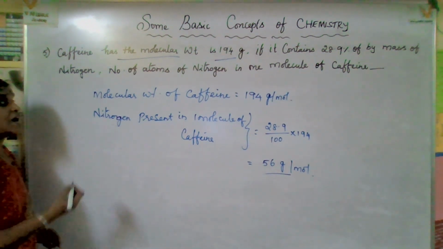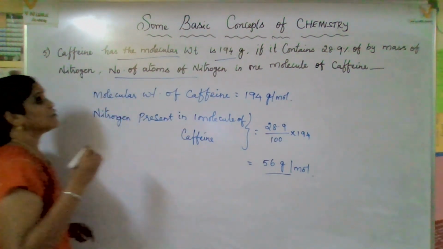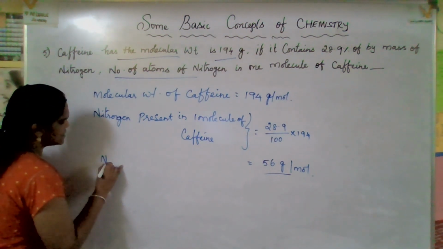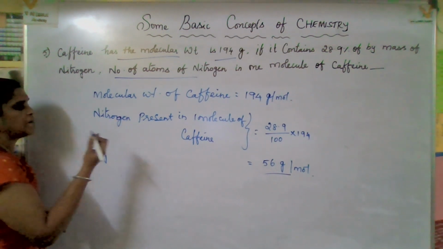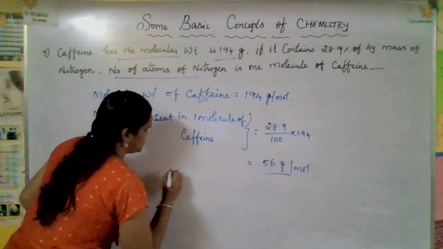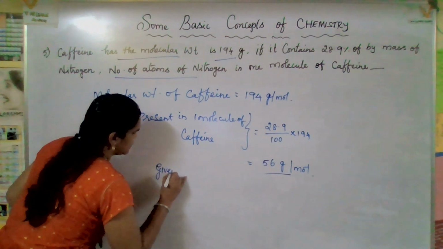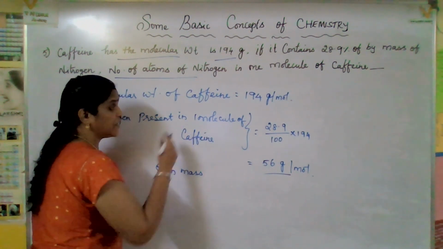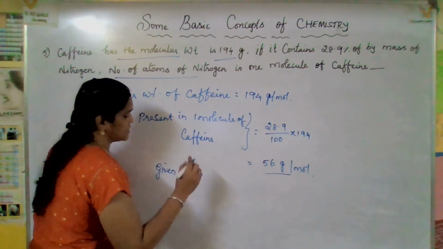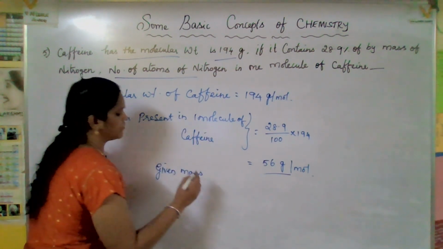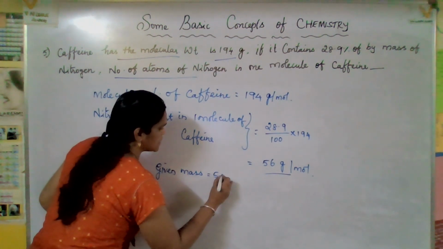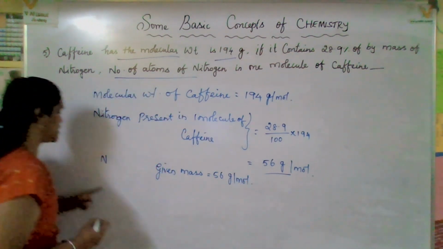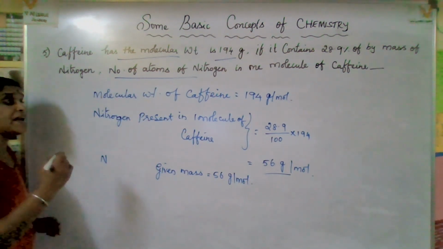Okay. That means the number of atoms of nitrogen in one molecule. Here, this is the given mass. This is combined together. It is caffeine, completely one molecule. Nitrogen present in one molecule of caffeine, the given mass, is 56 gram per mole. That means, how many nitrogen atoms?